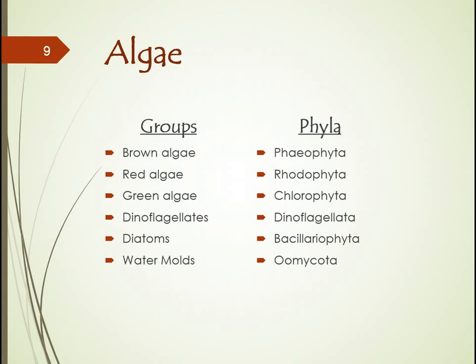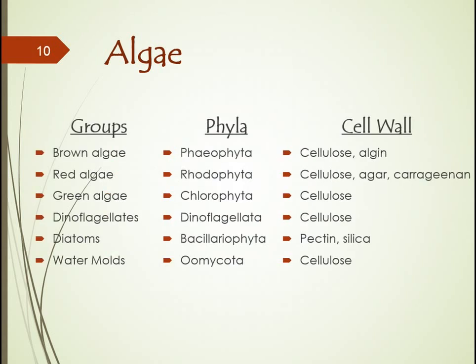So it's good to know that you're talking about the same or different organisms. Now, unlike their fellow protozoa, all algae have a cell wall. All the groups except for diatoms have cellulose as one of their major cell wall components. If you look down the list, you also see other components such as algin, agar, carrageenan, pectins, silica.